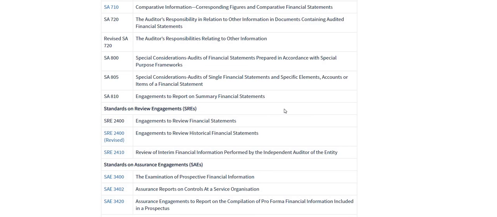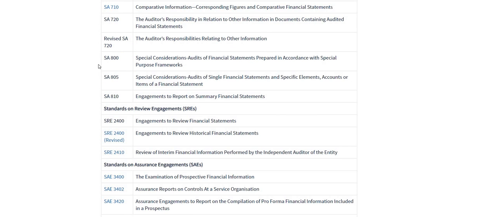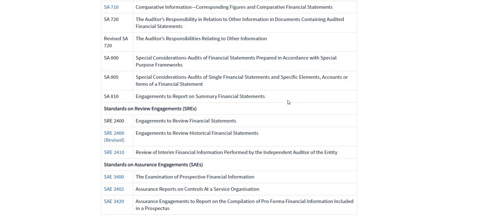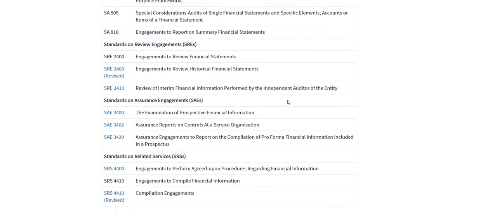This was also there. I'm not sure, so please check it once. What is applicable in your syllabus? Go and check it in your syllabus, I mean your ICAI material. So these SA 800, 805, 810 are also there. I think they're not there for Inter, I'm sure, but I'm not sure about Final.